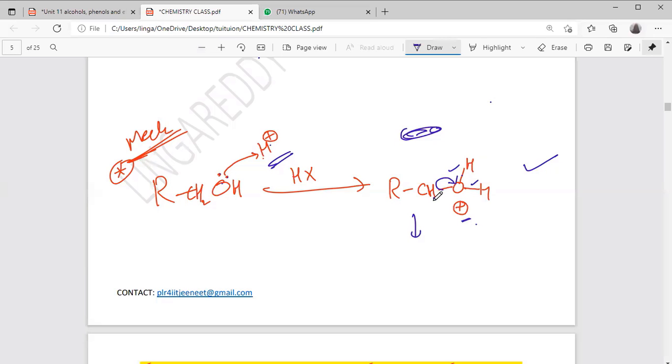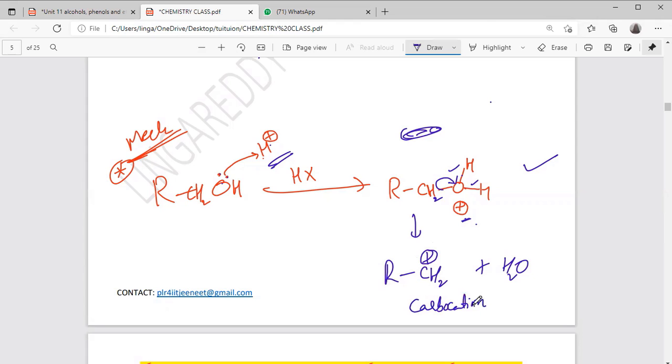So now what's happening here? RCH2 is here, and water. This oxygen has taken 2 electrons, because the positive charge is there. So finally, this carbon is getting a positive charge. So a carbocation is forming like this.